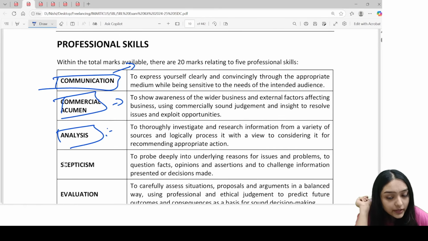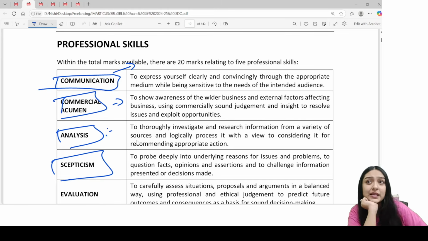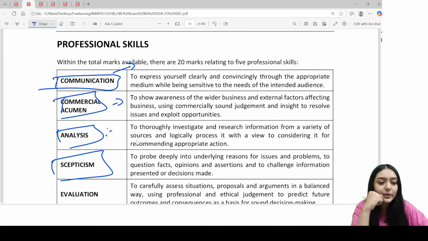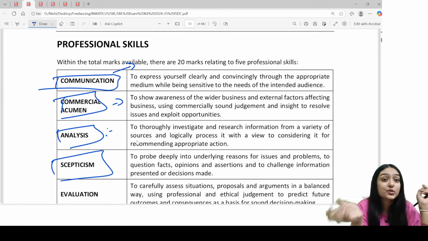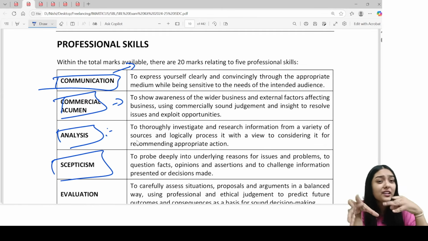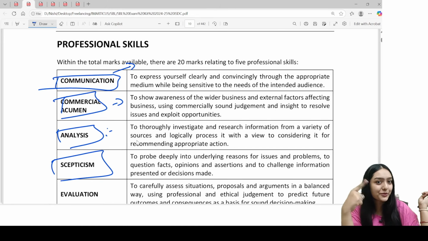Coming on to the third pointer, that is skepticism skill. Skepticism skill is like you should have a questioning mind. Questioning mind in the sense, suppose you are given data of, let's say, NPV data, net present value is given to you, and they say that the rate is constant, tax rate is not given, or inflation is not given, or any other pointer is not given, right? You should be able to identify that. That's a skepticism skill.